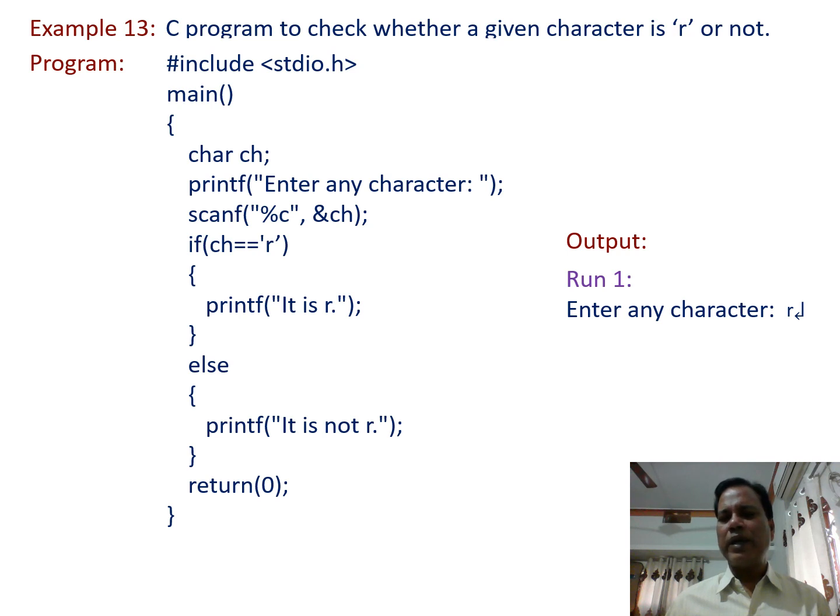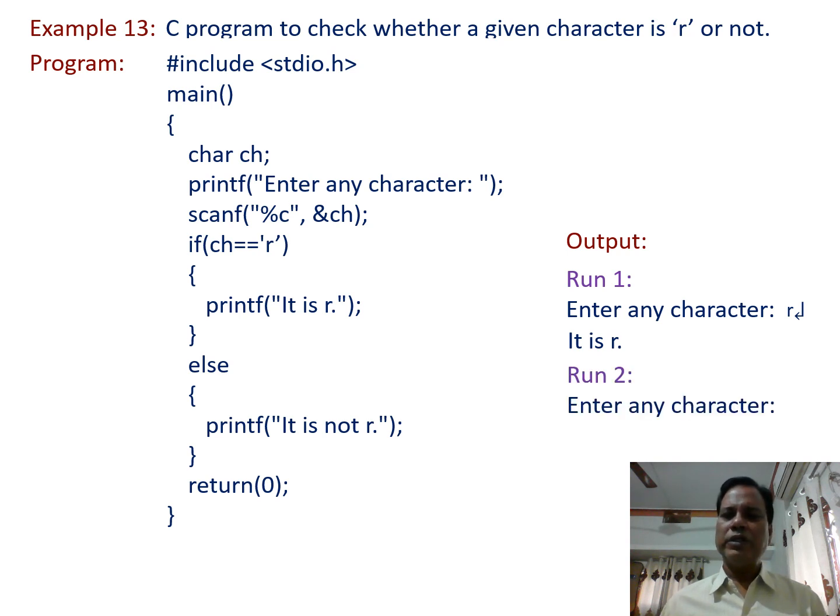During the first run, enter any character. Suppose we press R and then press the enter key. Once the enter key is pressed, we get the output "it is R". During the second run, suppose we press another key. Suppose this time we press the M character, and when the enter key is pressed, we get the output "it is not R". In this way, we can check whether a particular entered character is the required character or not.